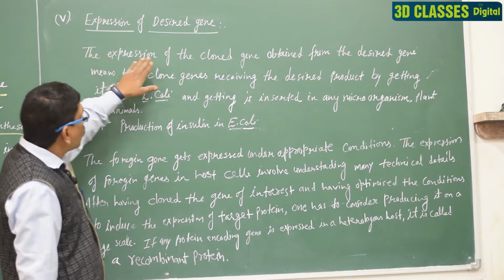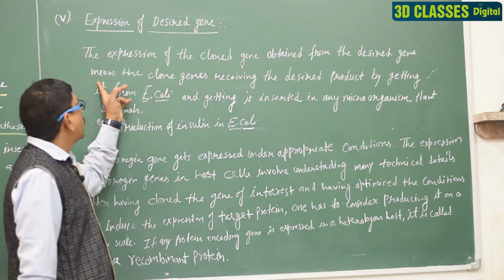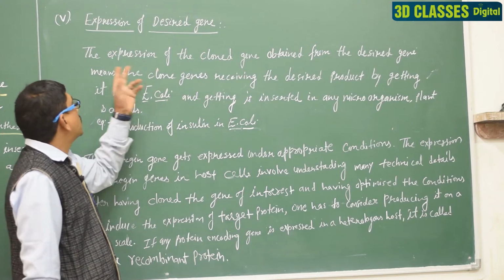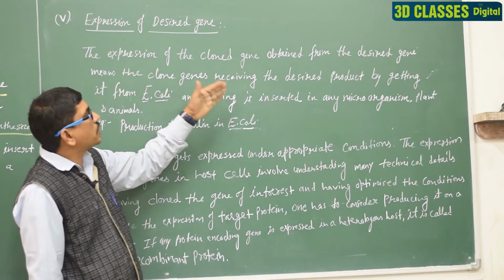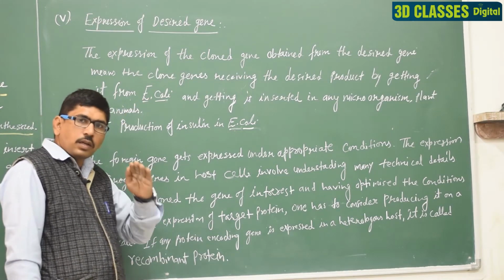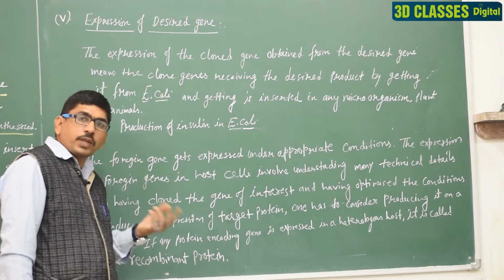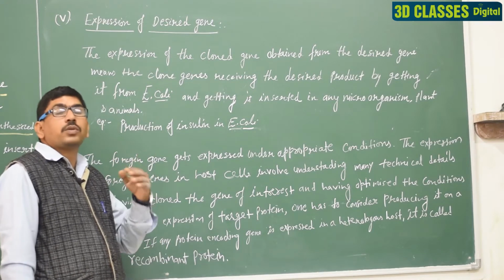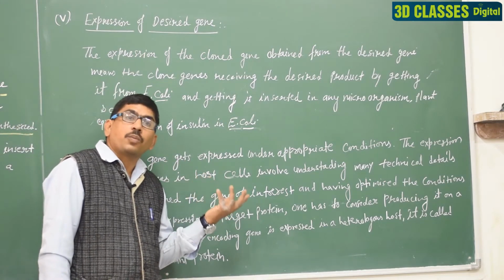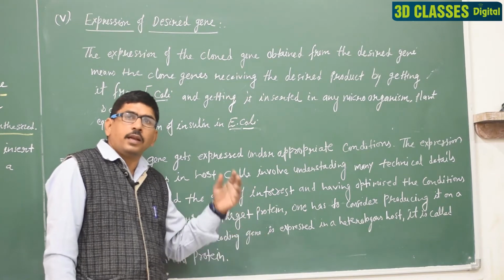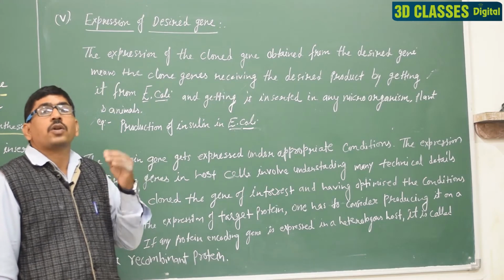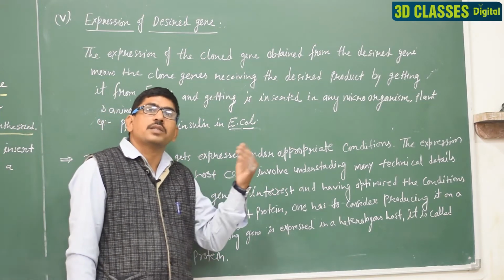The expression of the clone gene obtained from the desired gene means the clone gene is receiving the desired product by getting it from E. coli. Clear? Clone genes are obtained from the E. coli, and then we transfer these genes into a different organism. If the host cell is the E. coli and we obtain the product from the E. coli, then we do not transfer the clone gene into another organism. But when we transfer the clone gene into another organism like plants or animals, that is a different way.